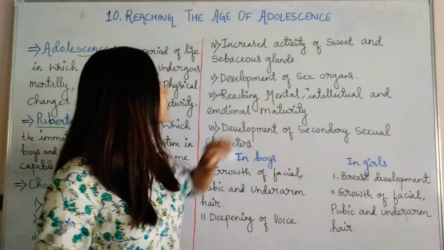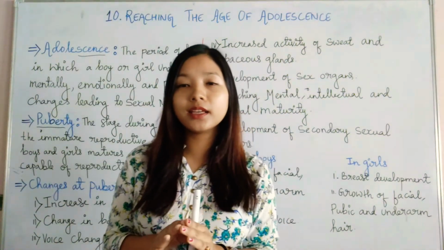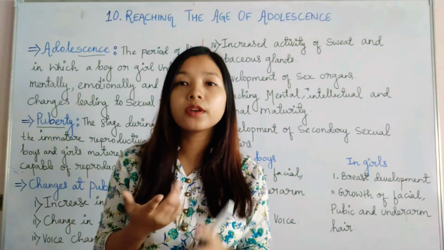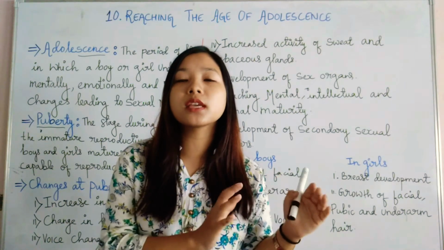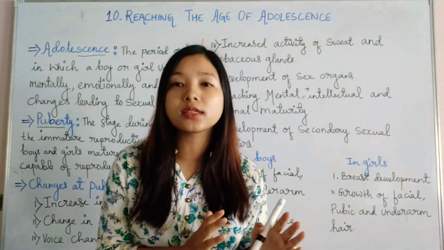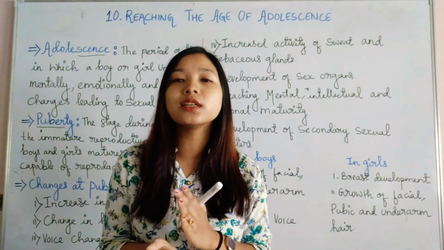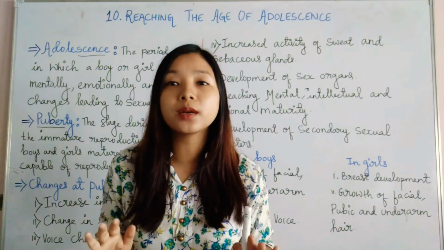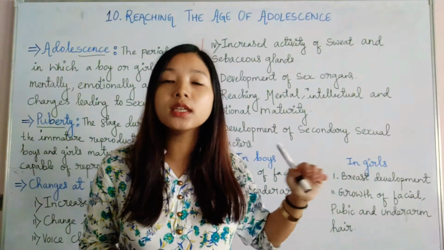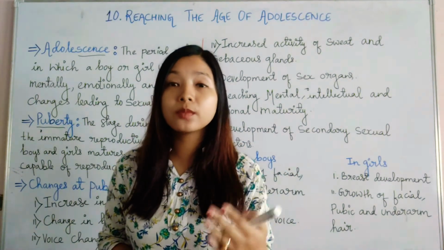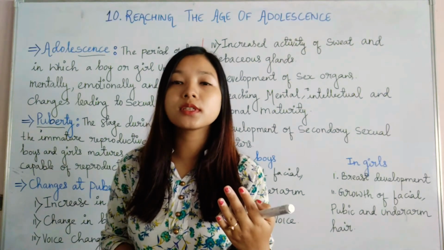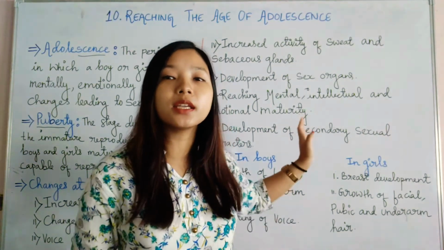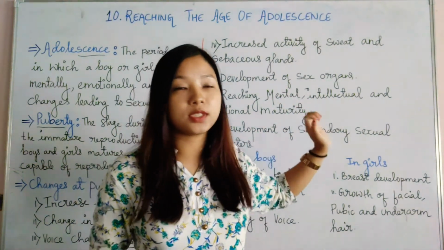Next is development of sex organs. The sex organs, like the penis in the boys, testes, or in the girls the ovary and vagina, are all called primary sexual characters or primary sex organs. They are present in the child by birth, but they are not developed completely. So when a child is undergoing puberty, these primary sexual organs start to develop, and they develop completely by the age of these puberty changes.